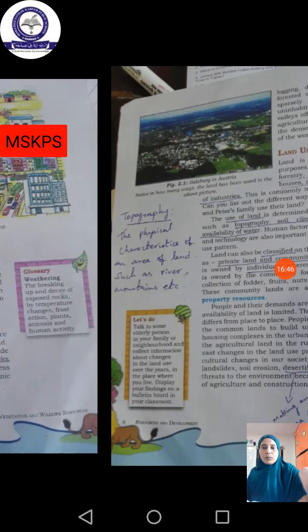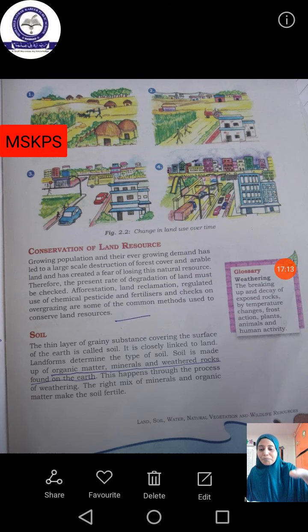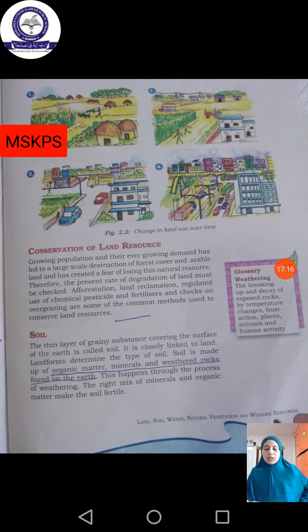Okay, we will see one more topic regarding land, that is conservation of land. Conservation, you know the meaning, how we can safeguard, how we can use limitedly. That is known as conservation of land resources. We learned this in the previous lesson also. We have to save the resources for our future generation too, isn't it? So how can we save this land resource? Afforestation, land reclamation, regulated use of chemical pesticides and fertilizers, and check on the organizing are some of the common methods used to conserve the land resources.